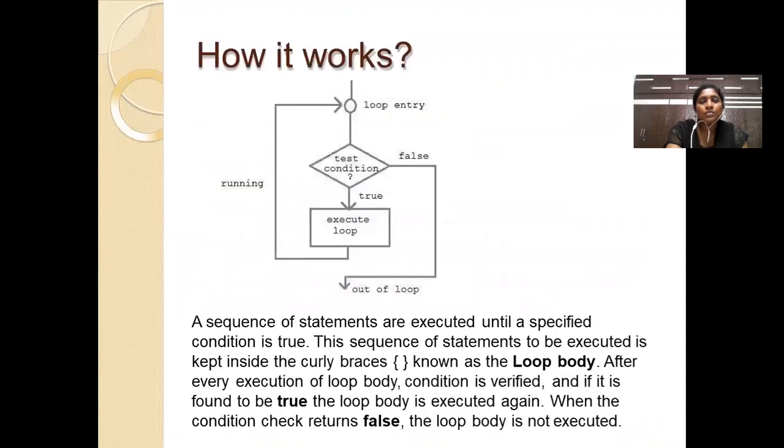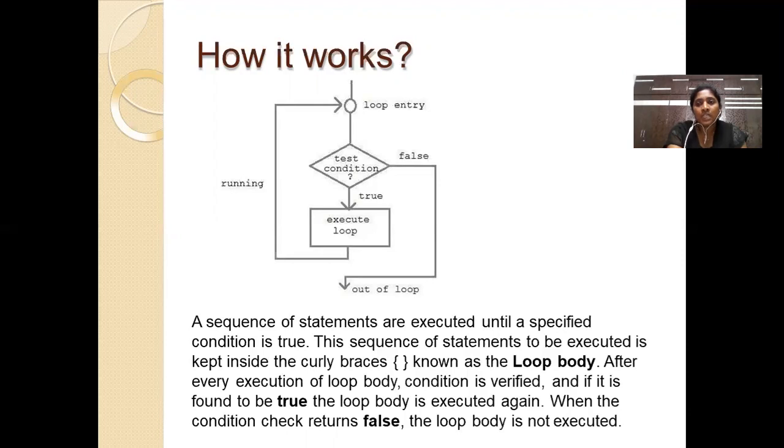The advantage of using loops is that we can save code. If you want to print hello n number of times, instead of writing the printf function to display hello 10 times, with a simple loop you can reduce the code to 2 or 3 lines. How does it execute, or how does it work?